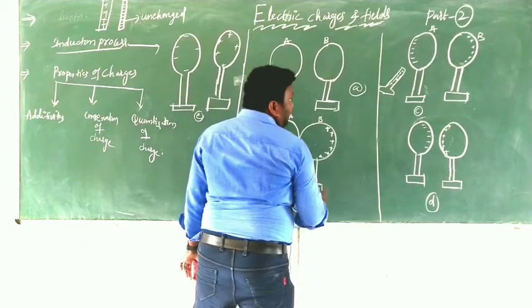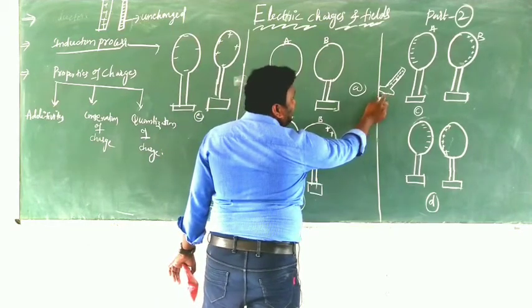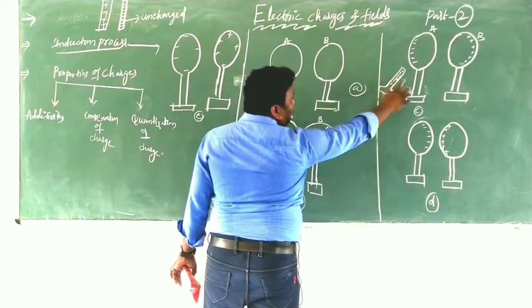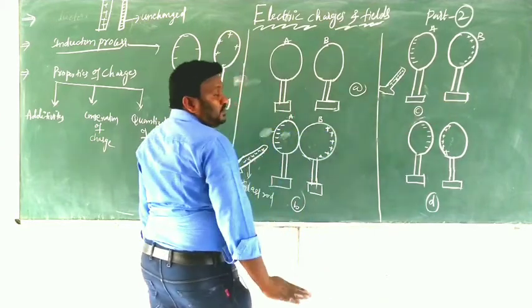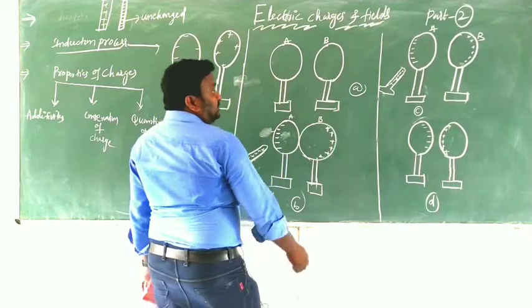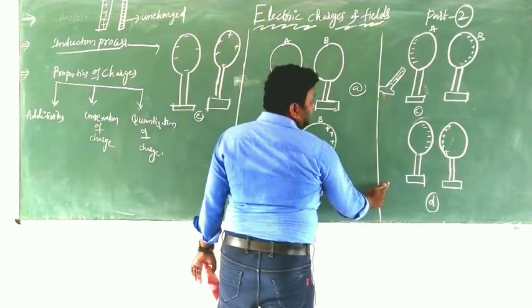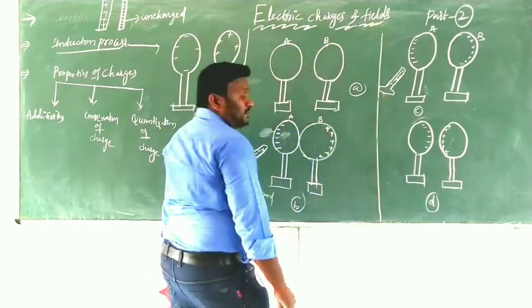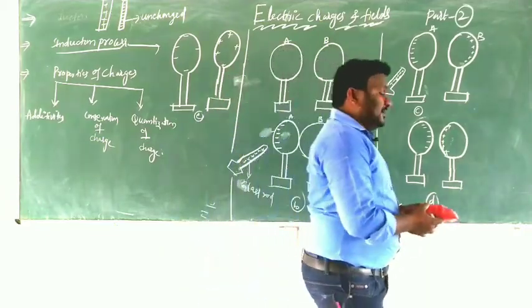How are they separated? By maintaining the glass rod very close to A, both should be separated. And after that, you can remove the glass rod. Here the glass rod is there, in this case the glass rod is not there.